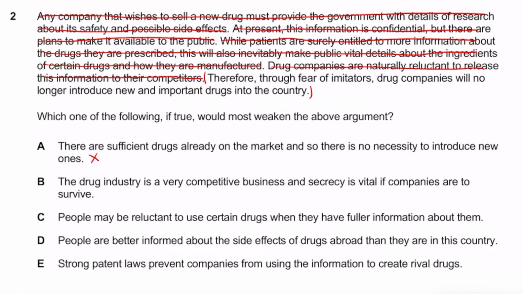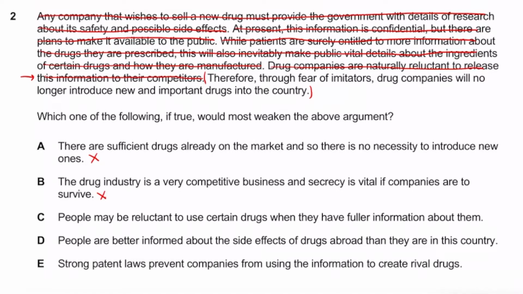Then the next one, the drug industry is a very competitive business, and secrecy is vital if companies are to survive. Yeah, that one actually strengthens it, isn't it? Because it strengthens the idea that there's a huge competition in drug companies. I think it referred to that somewhere over there. So this one's actually going to strengthen it.